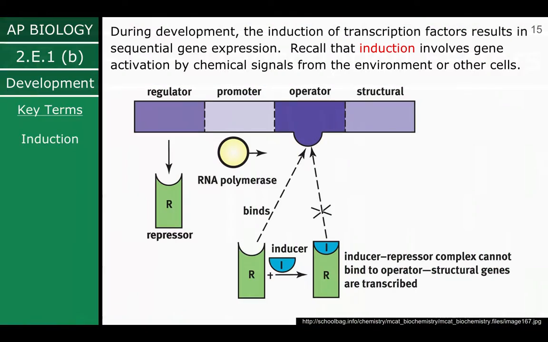Okay, so this is transcription factors. During development, the induction of transcription factors results in sequential gene expression. Recall that induction involves gene activation by chemical signals from other environment or cells. We talked a little bit about this idea of RNA polymerase, promoters, operators, when we were looking at positive and negative feedback mechanisms. So some of these concepts should sound a little familiar.